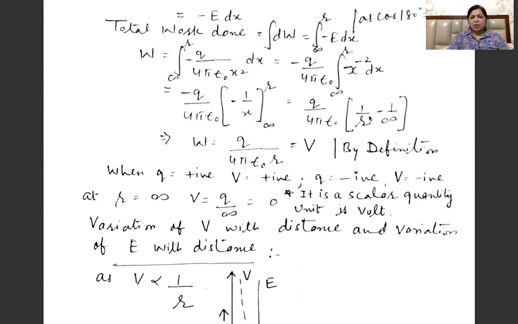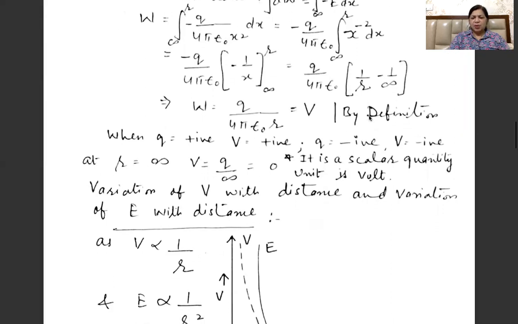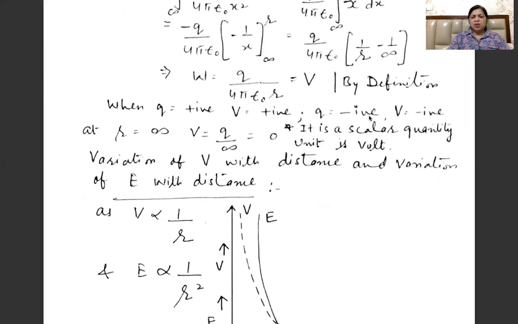As you know that we put the upper limit minus the lower limit. So we will be having now W is equal to q by 4 pi epsilon naught r. And according to the definition of potential, work done in moving unit positive charge from infinity to that point is termed as the potential. So this work done is equal to potential.